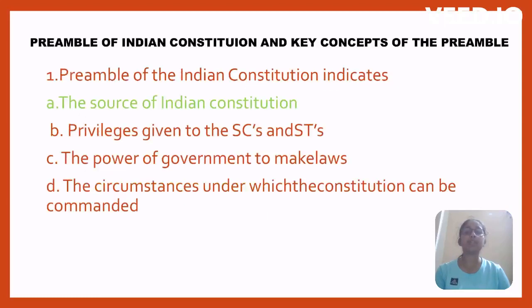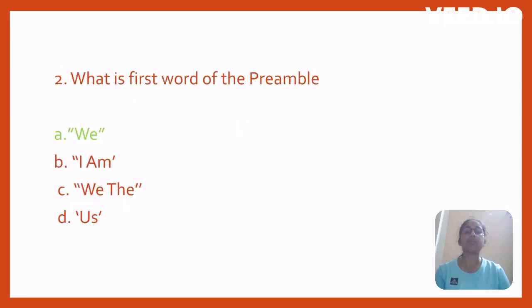Preamble of the Indian Constitution and key concepts of the preamble. The preamble of the Indian Constitution indicates the source of the Indian Constitution, privileges given to the SC and ST, the government's power to make laws, the circumstances under which the Constitution can be amended. Option A, the source of the Indian Constitution. What is the first word of the preamble? We, I am, we the, us. Option A, we.